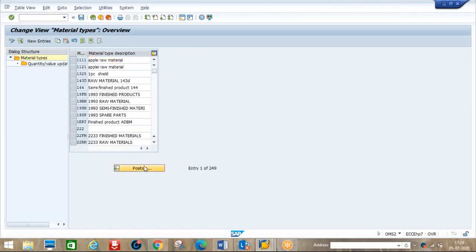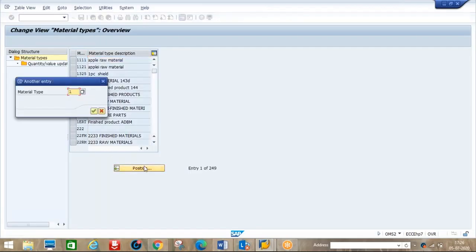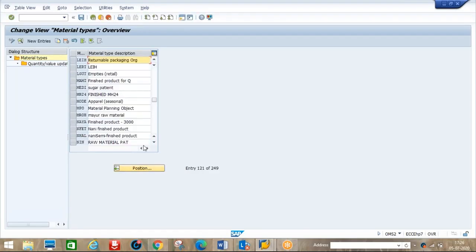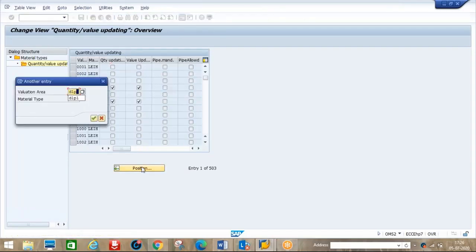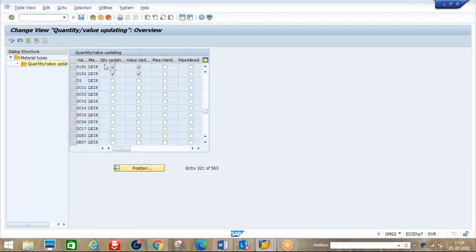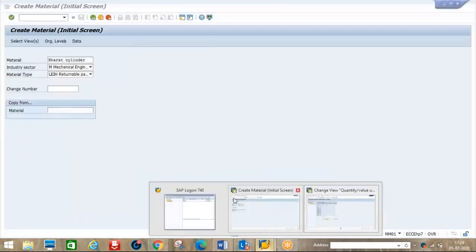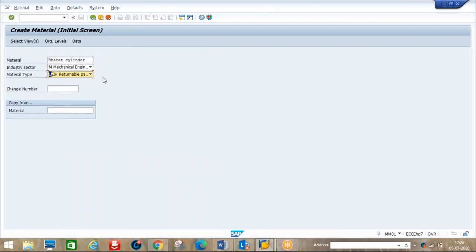Okay, go to position LEIH. Okay, returnable transport package. Go to select material type and go to value and quantity updating. Okay, position. Enter our plant D1 P1, my plant. Anyway, it is there already, standard. Okay, no problem. So I will go for create here, bar cylinder under LEH.